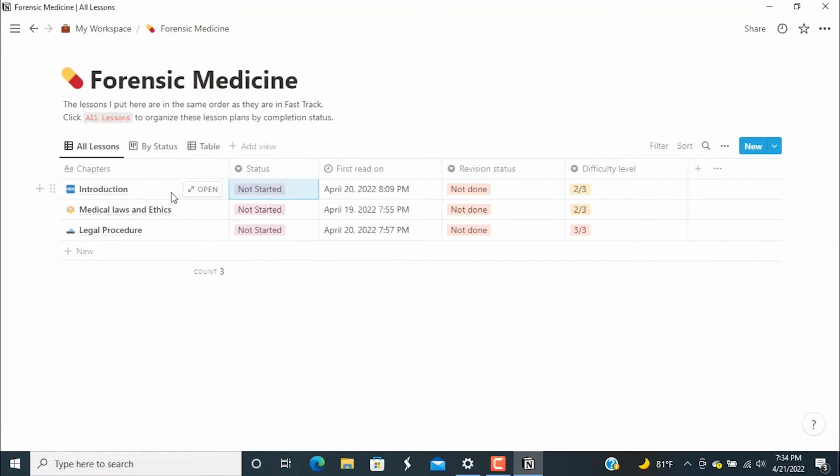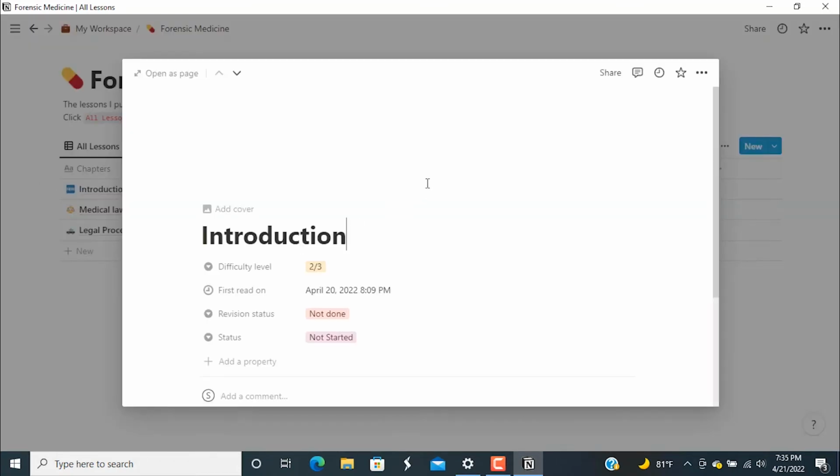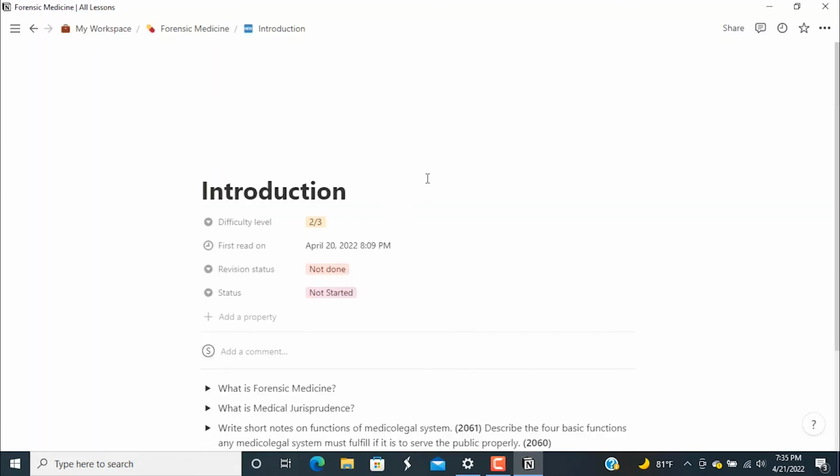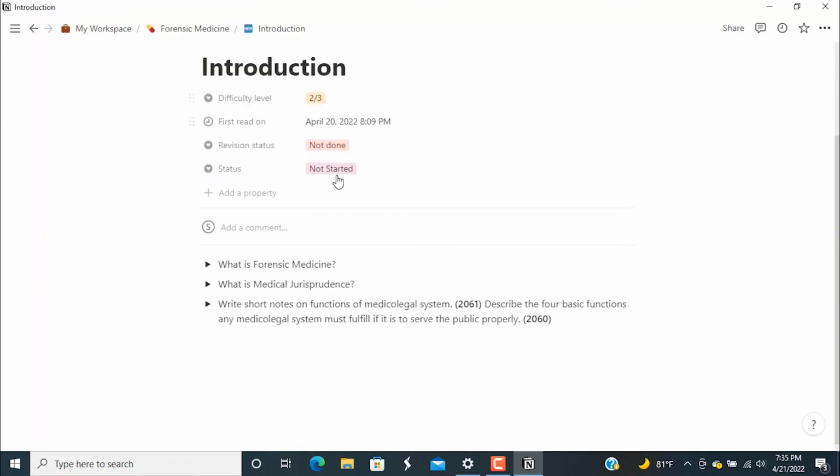So let's look at the notes that I have actually prepared. Here is the introduction of forensic medicine. So let's open it as a page. So these are all the things that I explained. The next best method that Anki uses is active recall, and active recall means you are asked a question and you need to answer. So I have kept the notes in the form of questions, and these are questions that have already been asked in the exams. So highly tested questions are kept here.